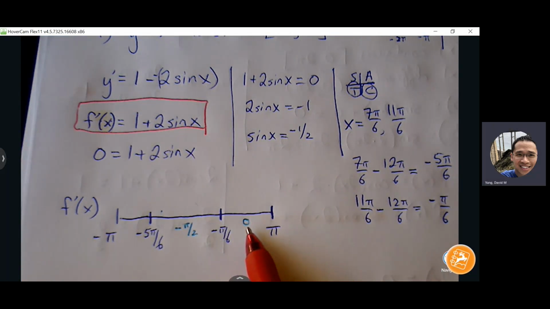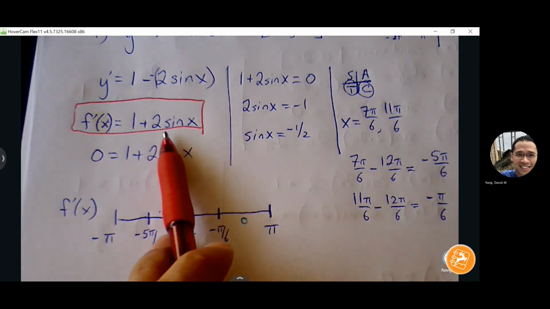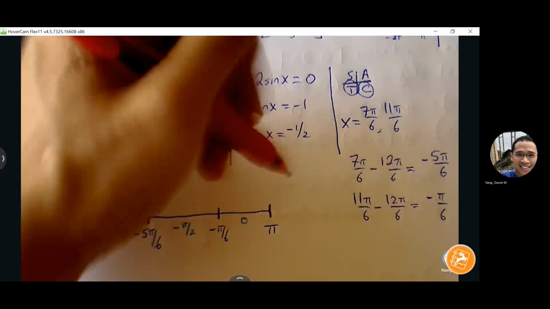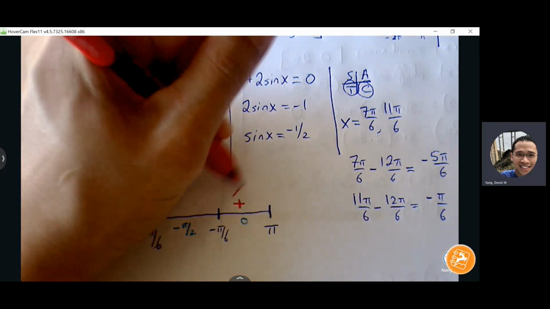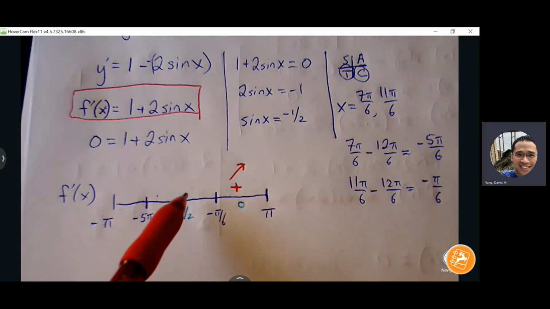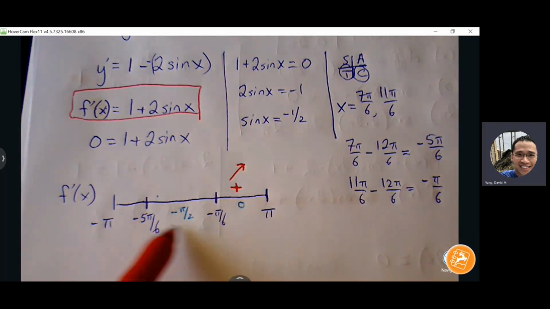Let's do the easy one first, 0. 2 sine of 0 is 0. 0 plus 1 is 1. That's positive, so I know my graph's going to have a positive slope. From here, you could just go back and say, okay, that must be negative, that must be positive. But let's just go ahead and get some practice in.